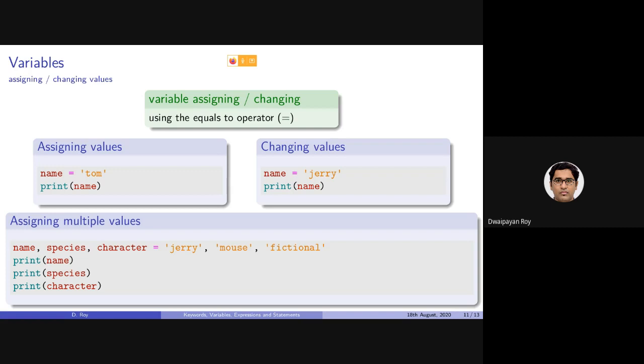This is something new. Here in this code, I am defining three variables: name, comma, species, comma, character equals to Jerry, comma, mouse, comma, fictional. This will assign the value Jerry to name, mouse to species, and fictional to character.